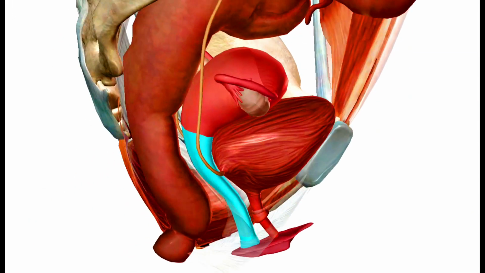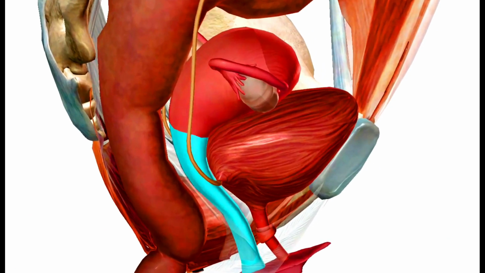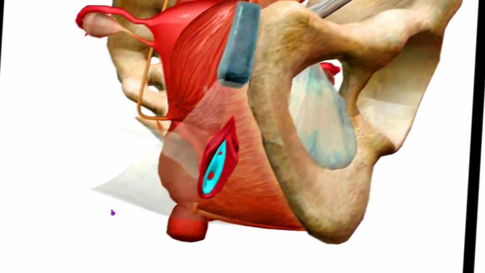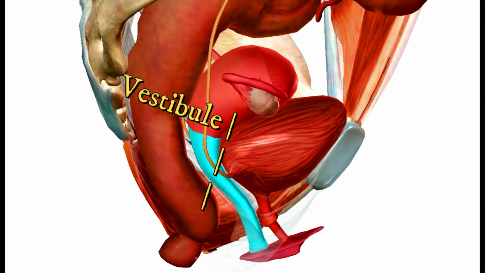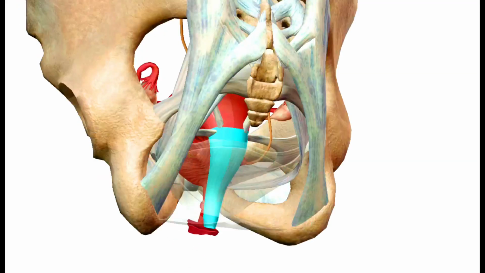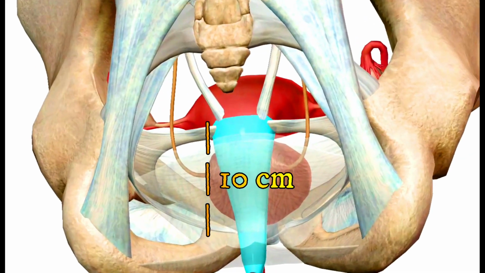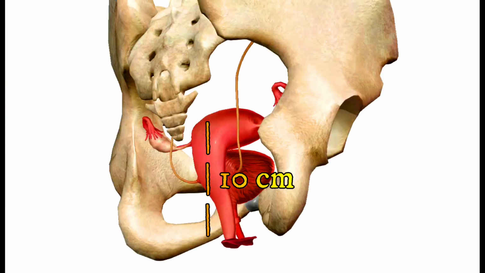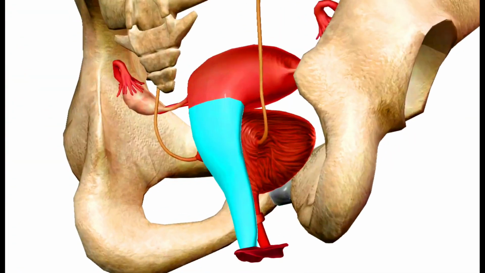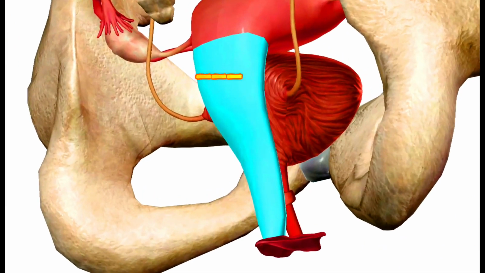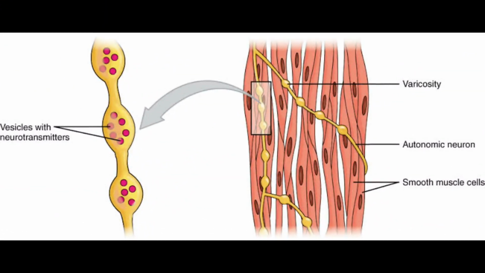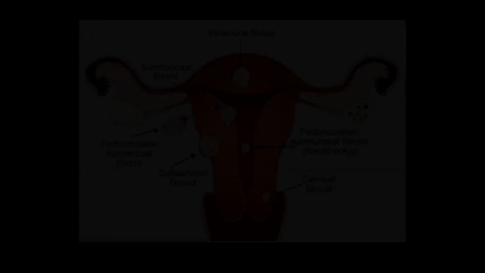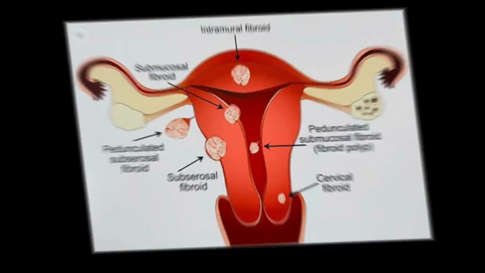The vagina is the third of the ducts that form the internal genitalia of the female reproductive system. The vagina extends from the vestibule up to the uterus and is situated behind the bladder and in front of the rectum. The vagina is about 10 cm long and is directed upward and backward. Near its upper end, it surrounds the vaginal portion of the cervix, and at the back side, it receives the male penis during intercourse. The vagina consists of smooth muscles within an internal lining of mucous membrane that is continuous with that lining of the uterus.